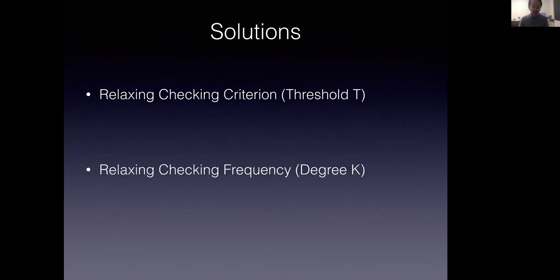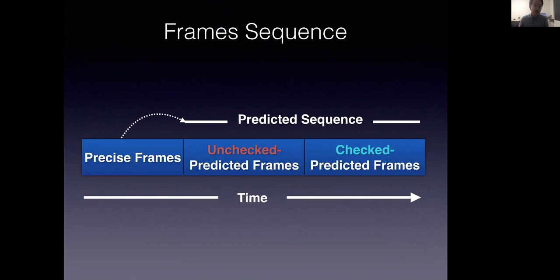Taking relaxed checking one step further, we could skip the checking for a subset of predicted frames that are likely to be similar to the actual frames. In this way, not only checking energy could be saved, the sensor and ISP that generate the actual frames could also be switched off. So basically, in our execution model, the frames can be in three different categories.